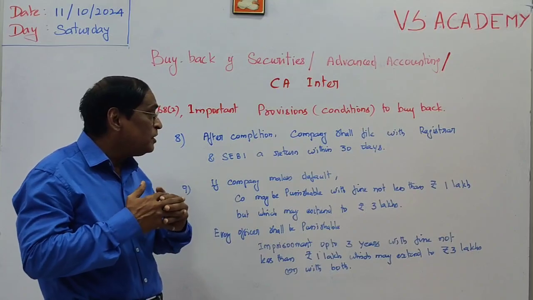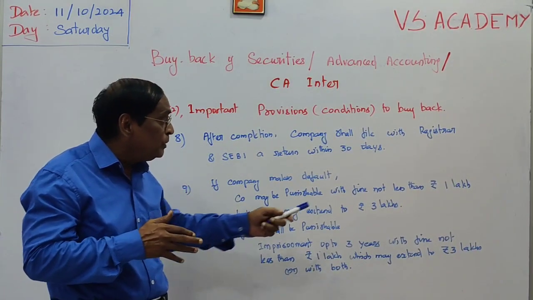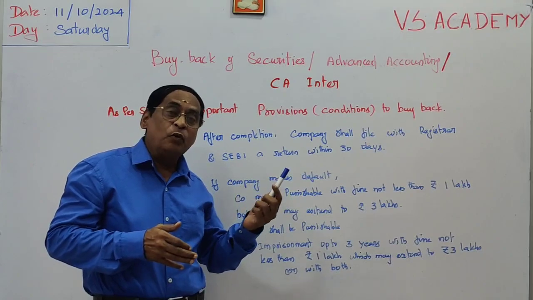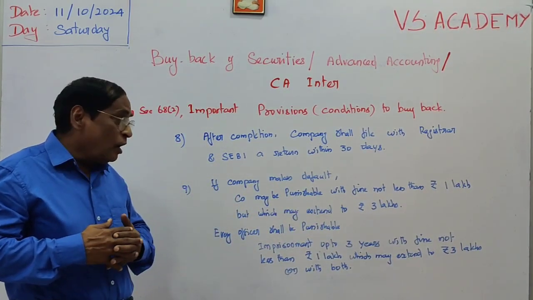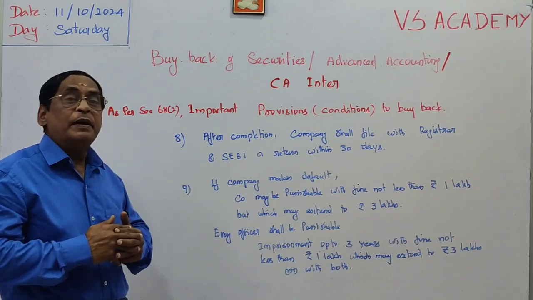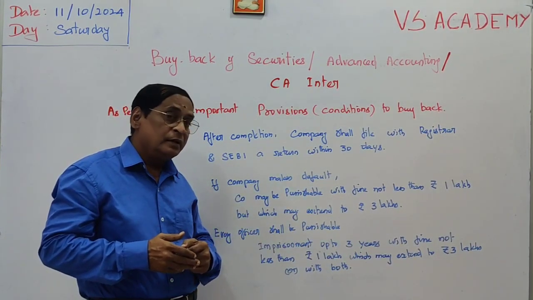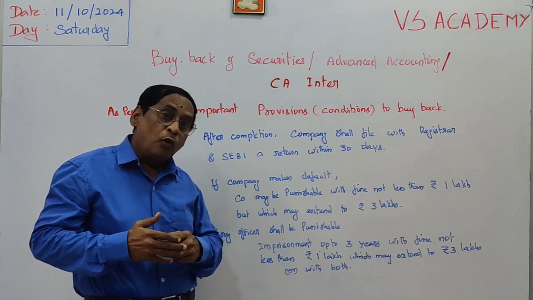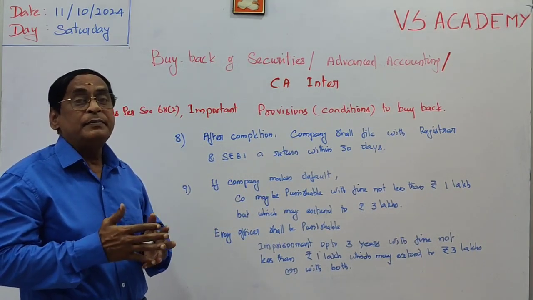The company may be punishable with a fine of rupees 1 lakh, which may extend to rupees 3 lakhs. So minimum 1 lakh, maximum 3 lakhs. Every officer of the company will be punishable with imprisonment of up to 3 years along with a fine of rupees 1 lakh, which may extend to 3 lakhs, or sometimes with both.